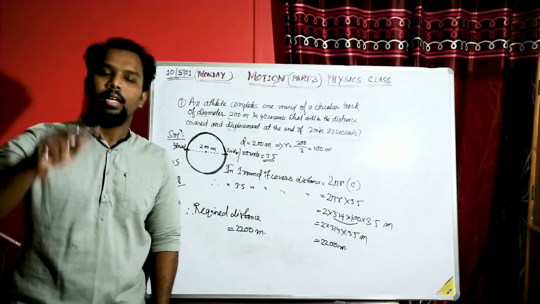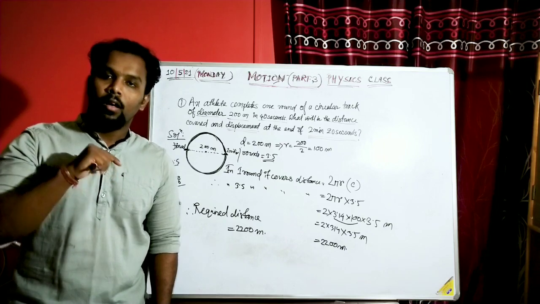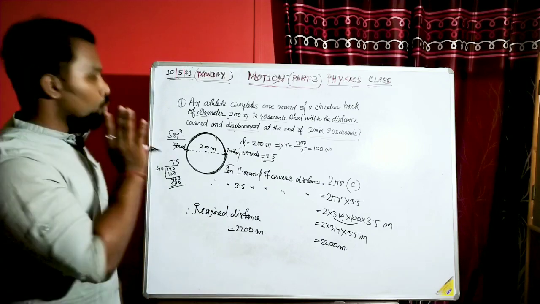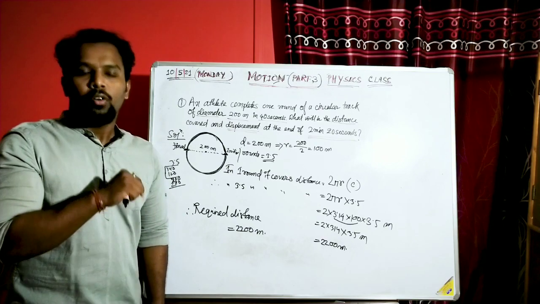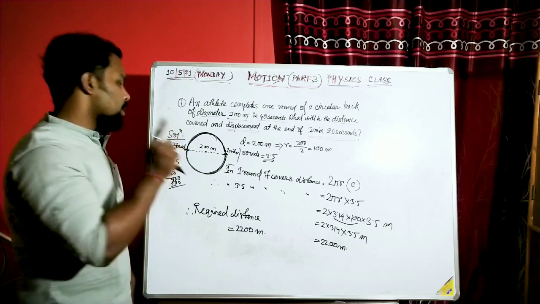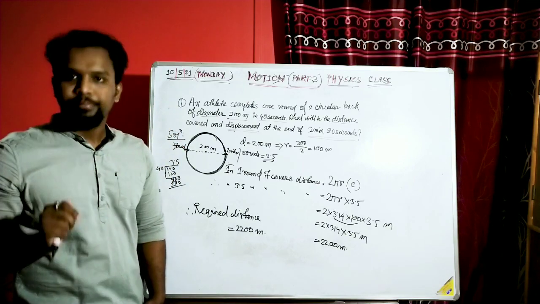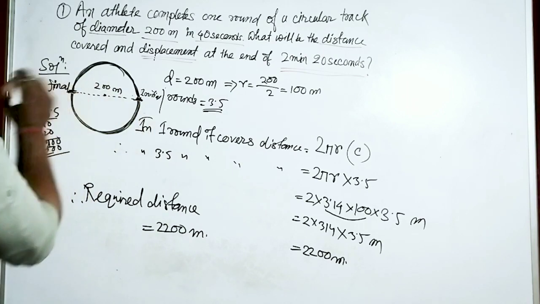Displacement is nothing but the shortest distance between the initial position and the final position. No matter what the nature of the path is, the shortest distance between the initial position and the final position is always a straight line.